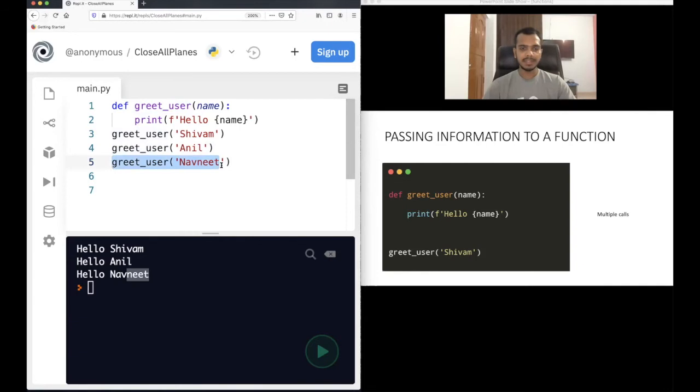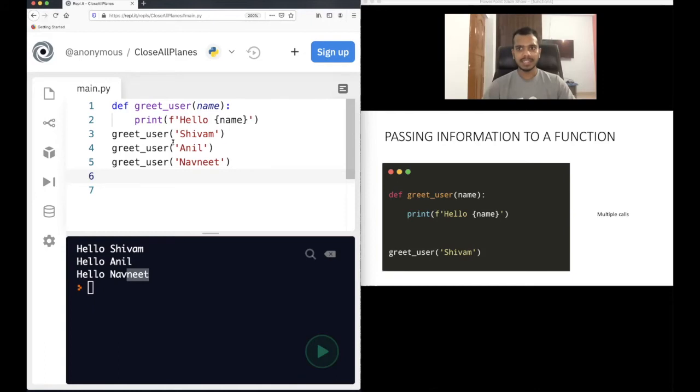Greet user Navneet. Again, the function will be called. Control will go to line number 1. The name in this case will be Navneet. We will print hello Navneet. And again, after line number 2, control will go to after line number 5, that is line number 6. But nothing is there on line number 6, so the program will end. So that's how you can provide input to the function, and also how the control goes.